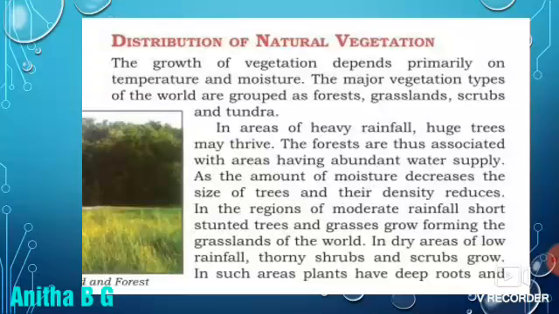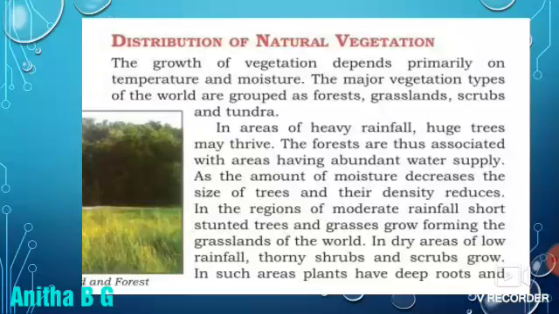The major vegetation types of the world are grouped as forests, grassland, scrubs and tundra. So what are the types of vegetation in the world? Major types of vegetation are: first one, forest; second one, grasslands; third one, scrubs; fourth one, tundra.